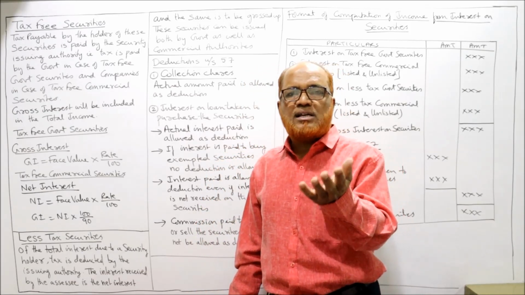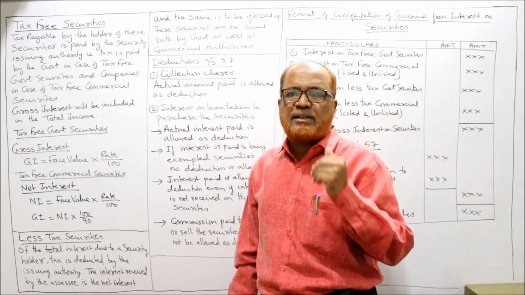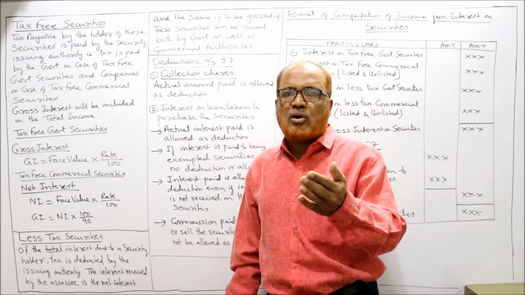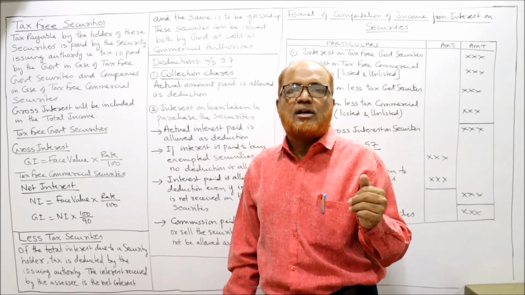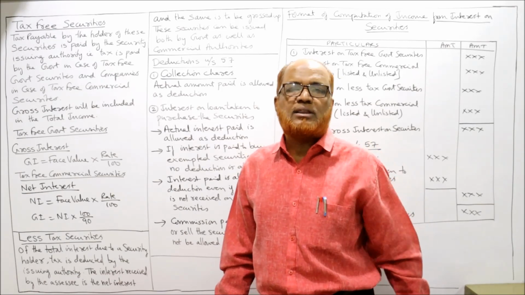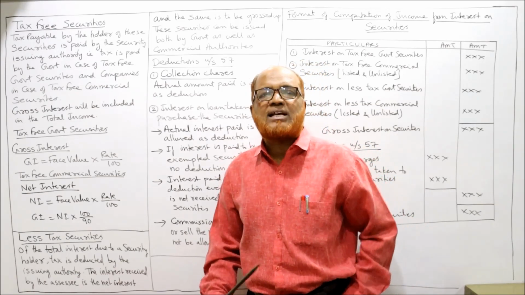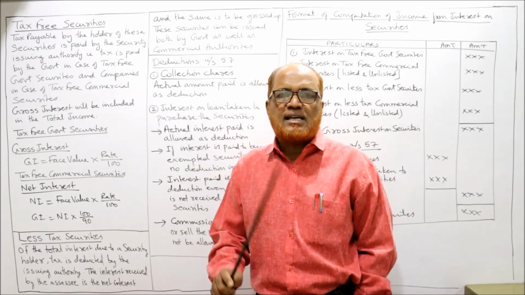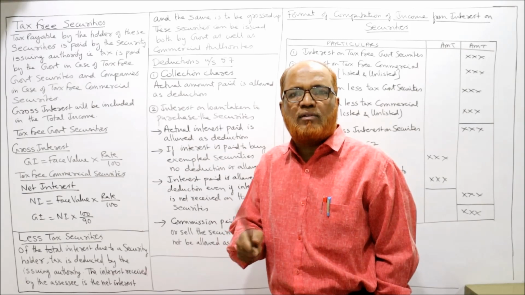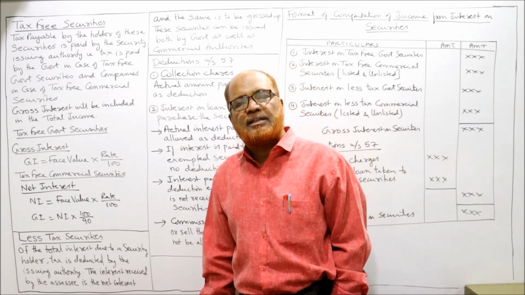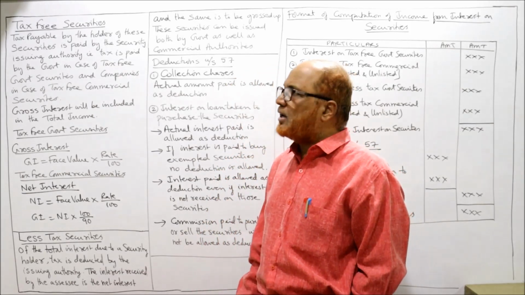If the security is government security, government will pay the tax. If the issuing authority is a commercial company, the company will pay the tax on this security. That's why it is called tax-free security. The holder need not pay the tax. The tax on the security will be paid by the issuing authority, either the government or the commercial organization.